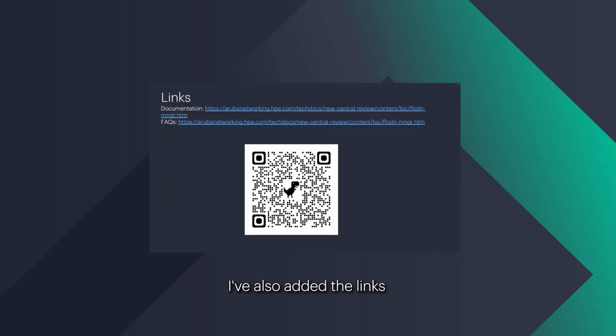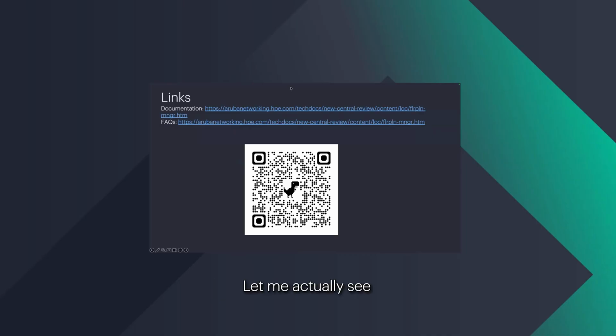I've also added the links for all the documentation: how each of these steps actually goes on, how each of these steps are triggered, and what the caveats and requirements are for each step. There is also an FAQ section that talks about all the questions that we've been asked, and I've added the link. So that concludes my presentation.